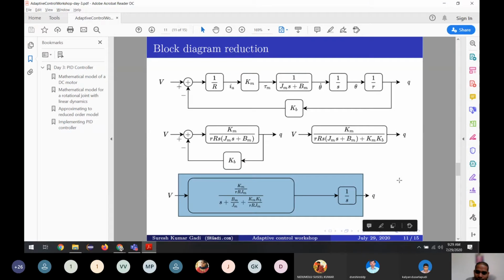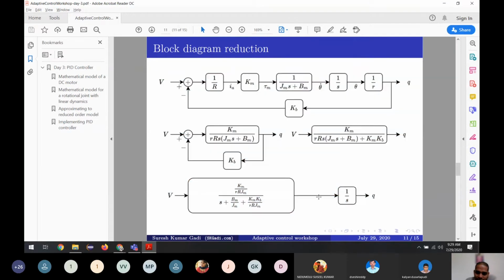If you want to control velocity, you control here. If you want to control position, you control here. So for today, we are going to control the position, but from tomorrow onwards, we will be using velocity for the first order systems and position for the second order systems. That's why I'm keeping these two blocks separate.